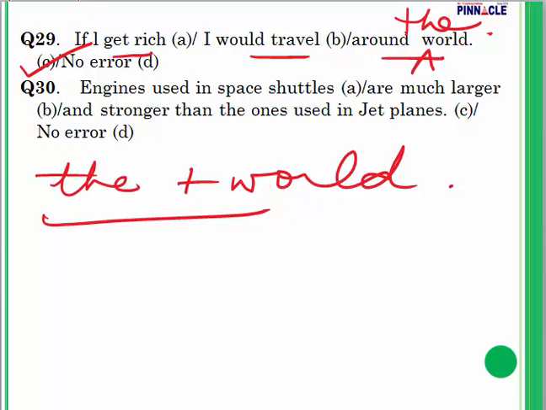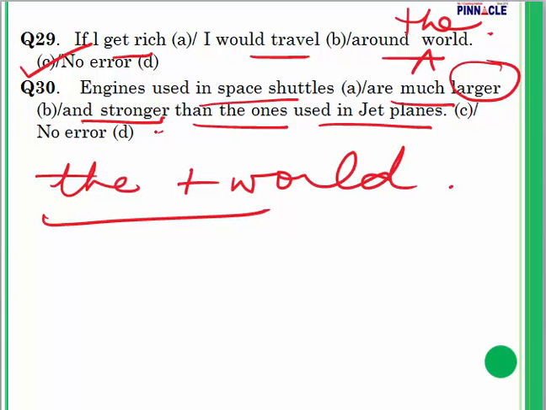Question number 30. Engines used in space shuttles are much larger and stronger than the ones used in jet planes. Now, here we have already said larger and stronger.